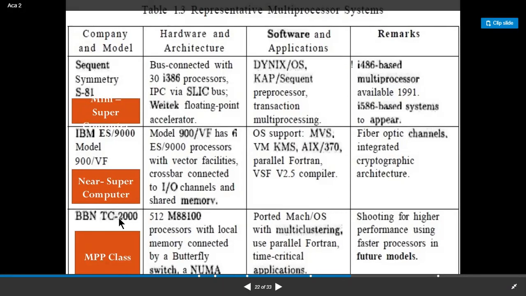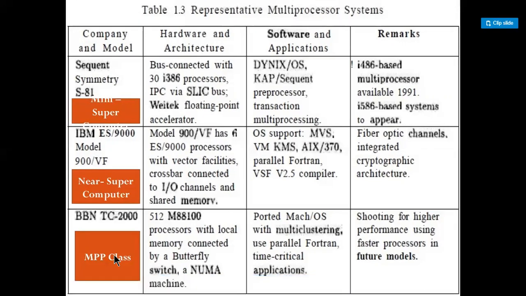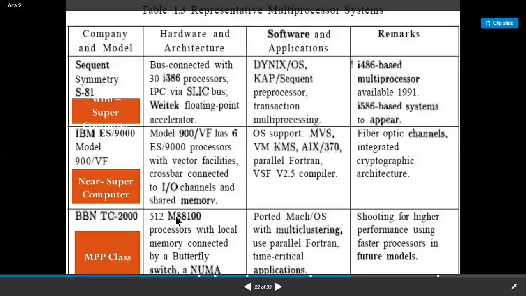The next one is the BBN TC2000, an MPP class of multiprocessor with 512 M88100 processors with local memory connected by a butterfly switch, which is under the NUMA architecture. This uses the Mach OS with multi-clustering and uses parallel Fortran for time critical applications. This has higher performance using faster processors in the future models.